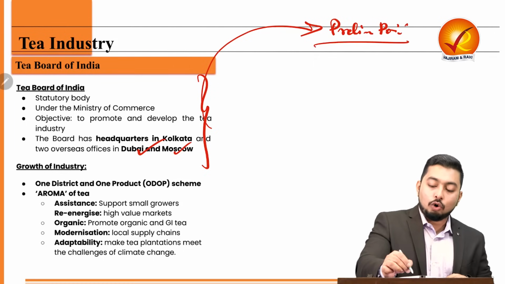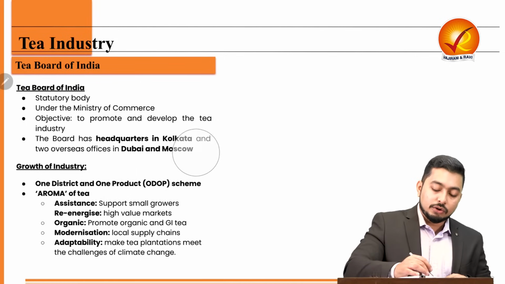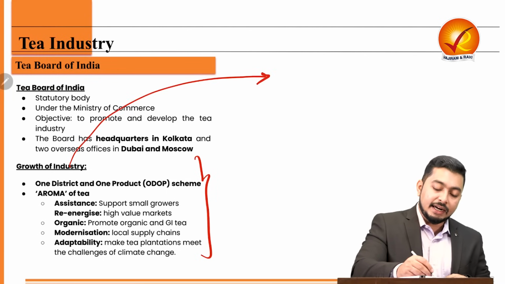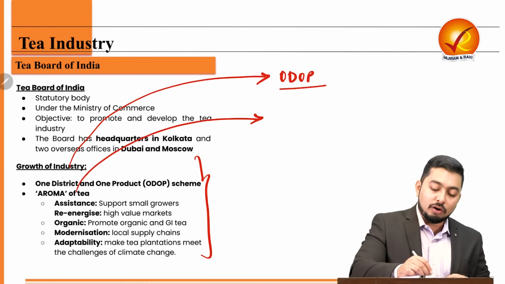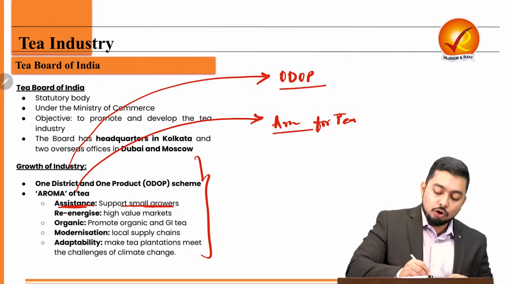Now, how can we go about the development of this industry? So, the Minister of Commerce was talking about the growth of industry and he gave the idea of one district one product and adoption of aroma for tea, where he was talking about the assistance to small growers.